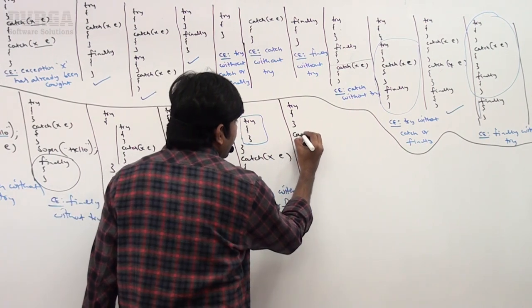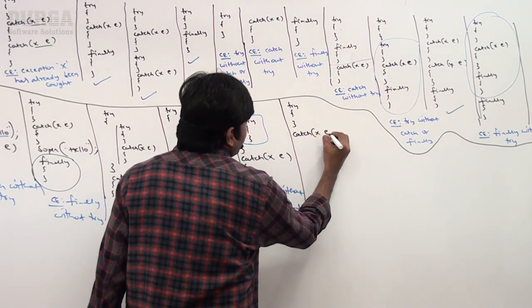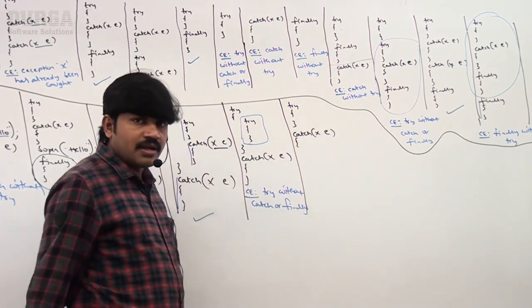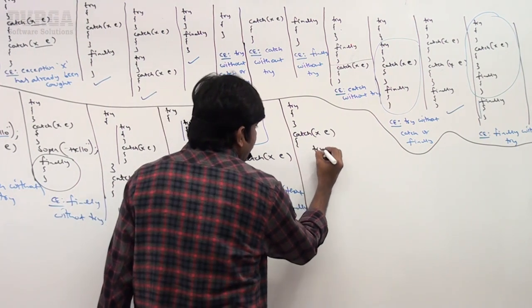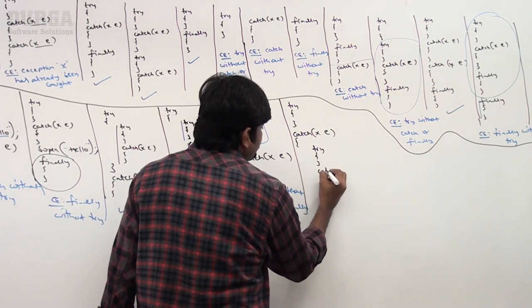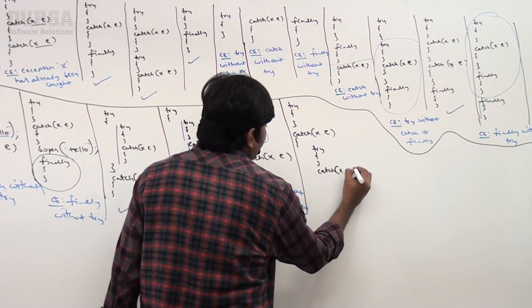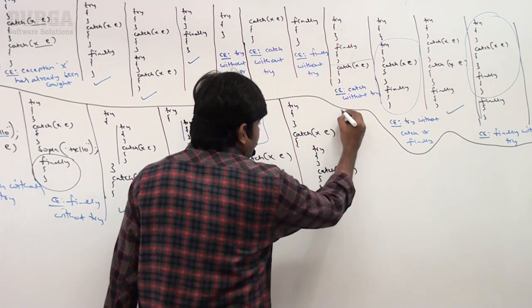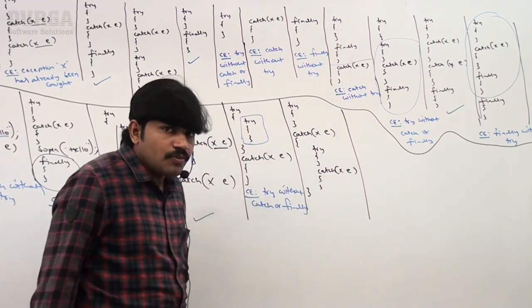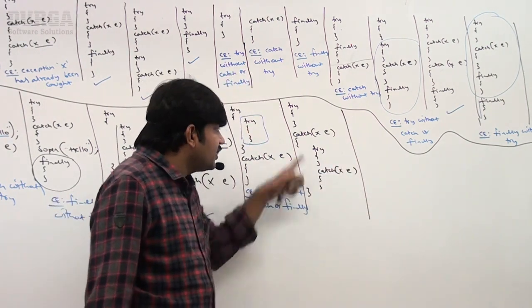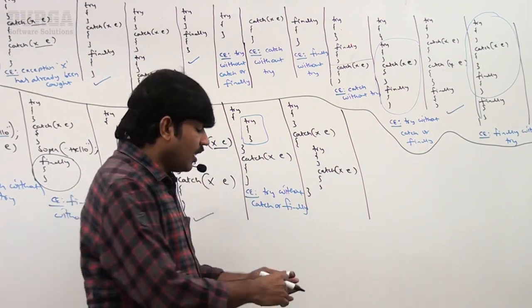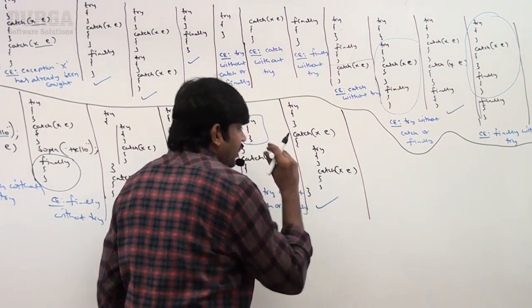now a catch block. Here observe very carefully, inside the catch block I'm taking try catch. So is it possible to take try catch inside a catch block? Why not? 100% it is valid.